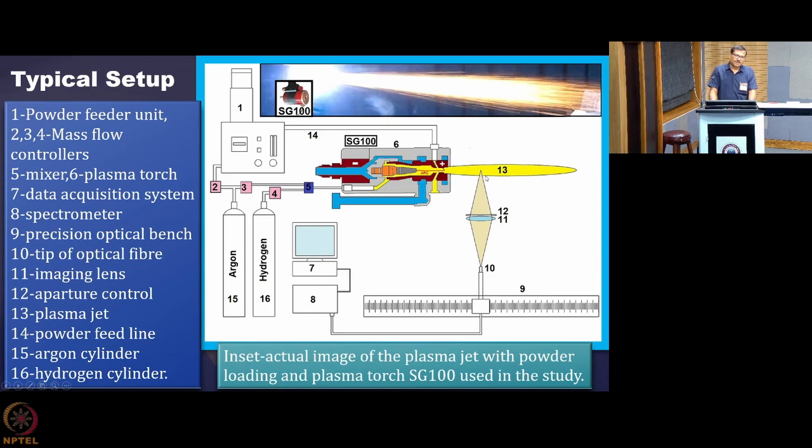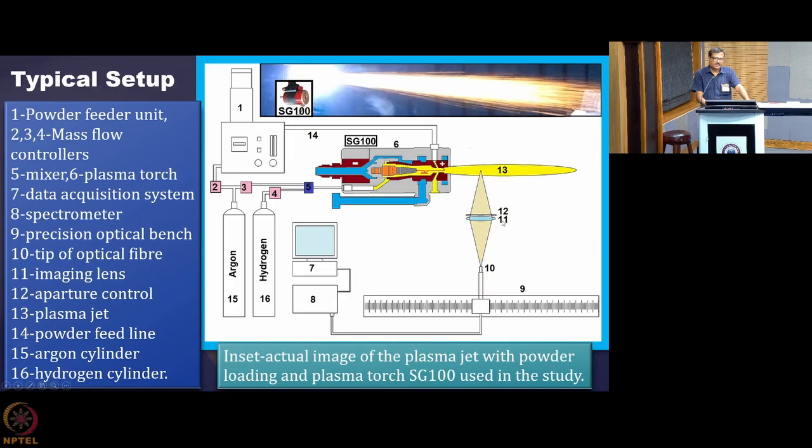So you are getting the light collected from the center and impinged on the tip of an optical fiber, and that light is collected by this optical fiber 10, and that is coming to the spectrometer 8. Now here there are two things. One is aperture control and another is a lens.